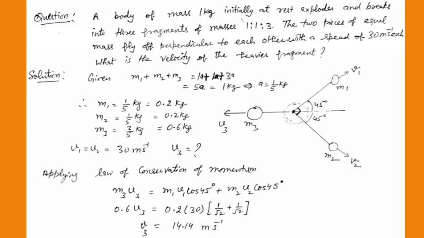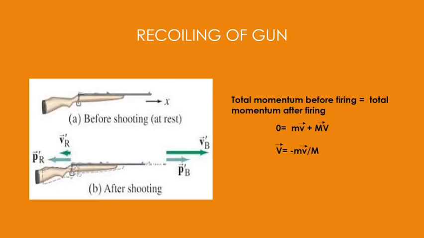One application is the recoiling of a gun, which can be explained on the basis of conservation of linear momentum. Before shooting, the system of gun and bullet is at rest, so the initial momentum is 0.